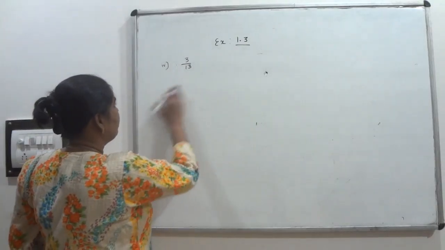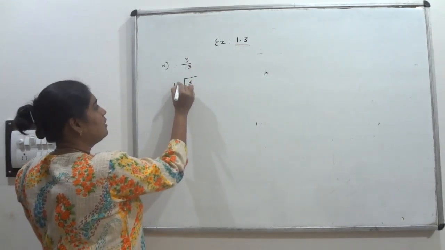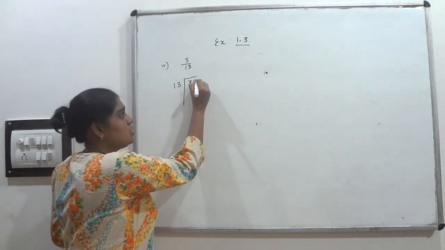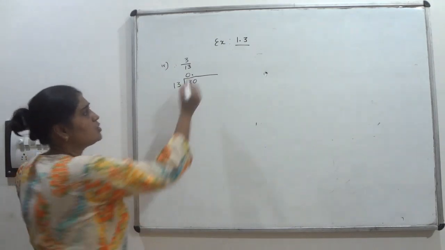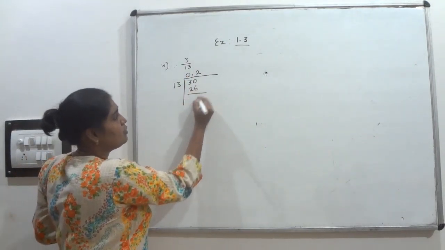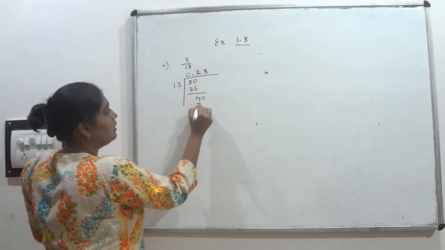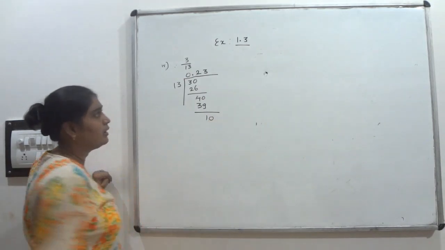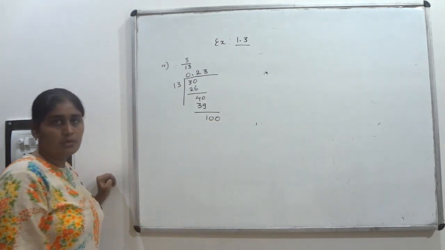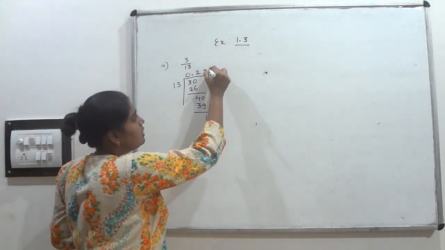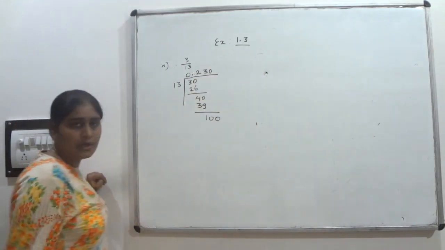Fourth one, 3 by 13. So divide 3 upon 13. It cannot be divided, so put 0 here. 0 point. So how many times will it go? 2 times, that is 26. 4 is remainder. So 40. How many times will it go? 3 times, 39. 1 is remaining. So okay, it cannot divide with 13. So include one more 0. That's why I have to keep 0 here, because 2 zeros are added at a time.